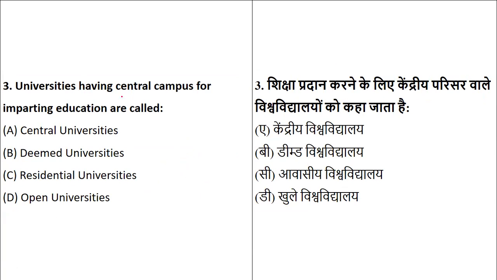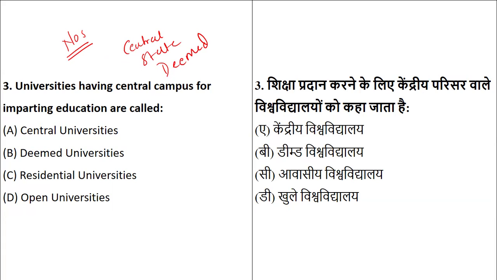Next, universities having central campus for imparting education. In the regulatory framework, you have universities in the form of central, state, deemed universities, and private universities. You should also know the numbers, because many times they give questions either on numbers or on the recognition of universities.